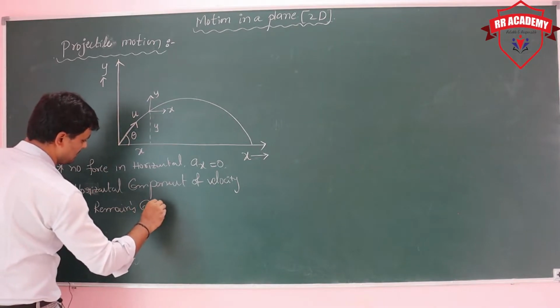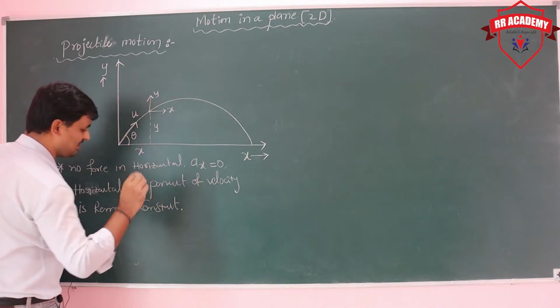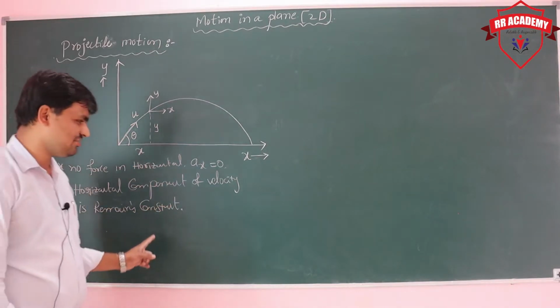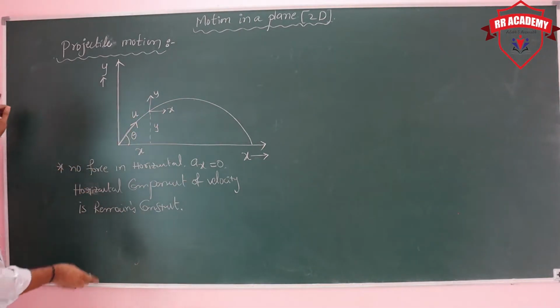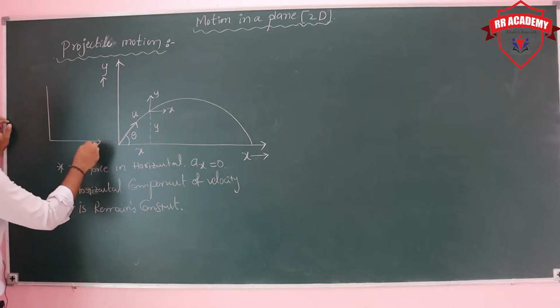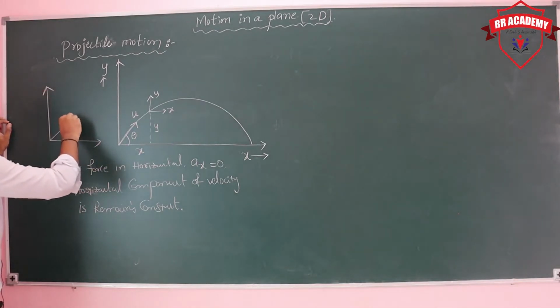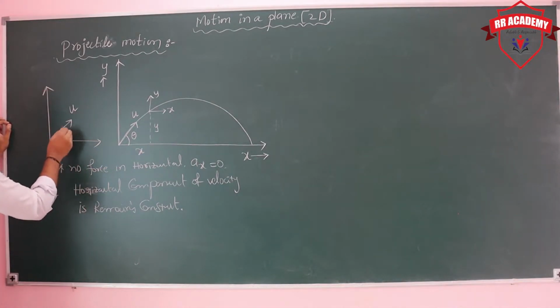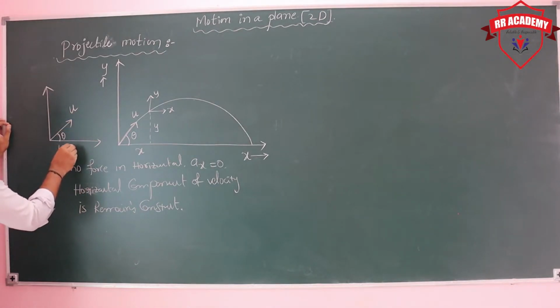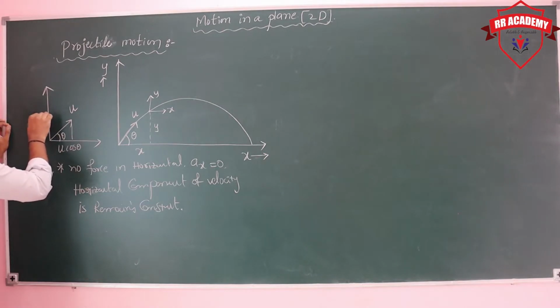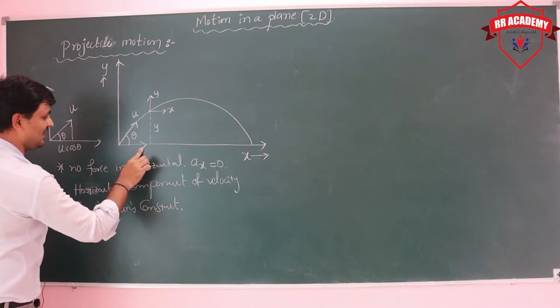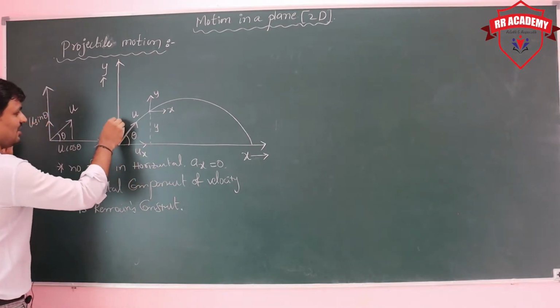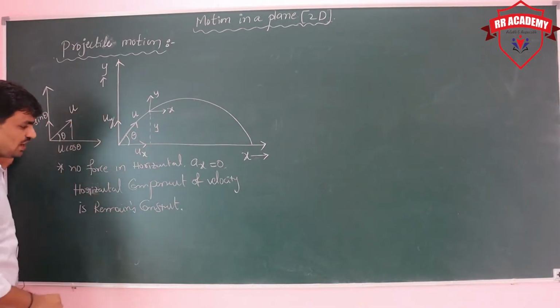Horizontal component of velocity remains constant. So why do I mention component? Because the velocity is making a particular angle. See here very carefully. The initial velocity is making a particular angle, so that can be resolved into two components. Theta adjacent we can say is u cos theta, and theta opposite we can take as u sin theta, and that's why here we take ux as well as uy.